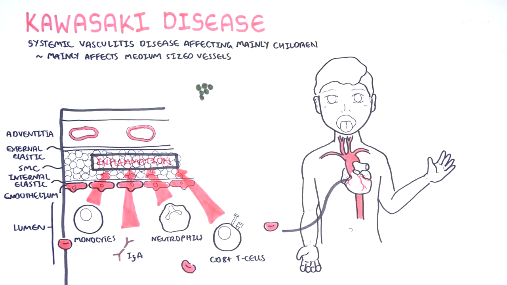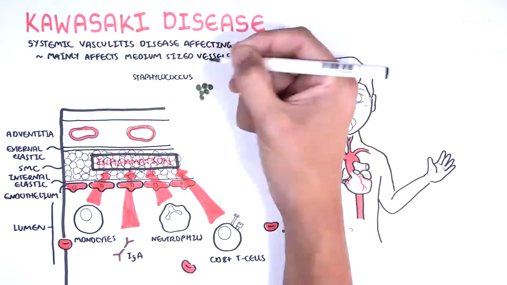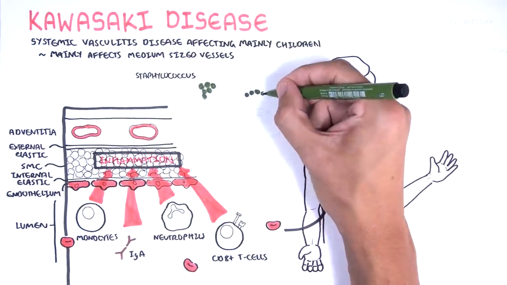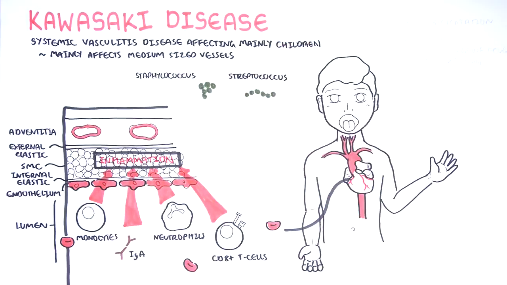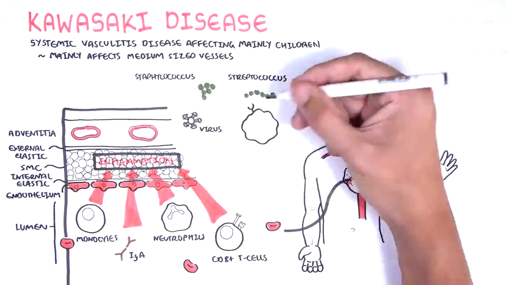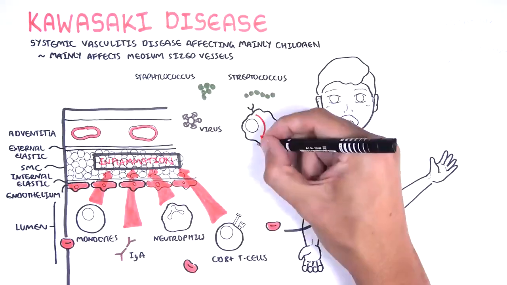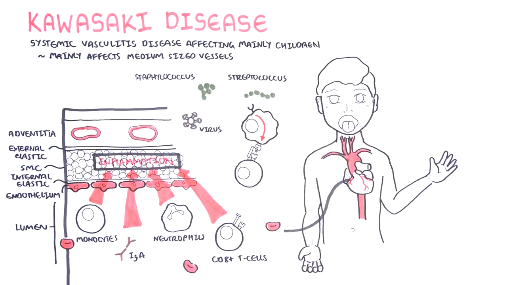What is thought to drive this temporary vasculitis is an infection. Theories include Staphylococcus and Streptococcus species, such as from strep throat, and even a viral infection. Antigen-presenting cells will pick up these antigens and mount an inflammatory response.